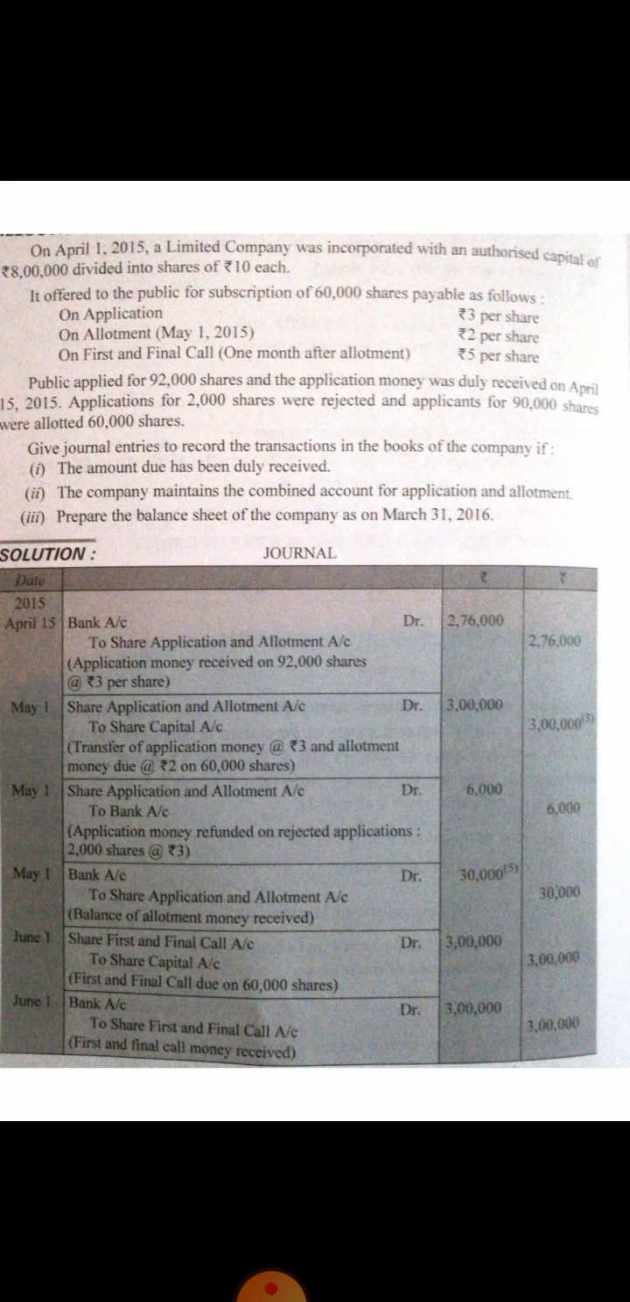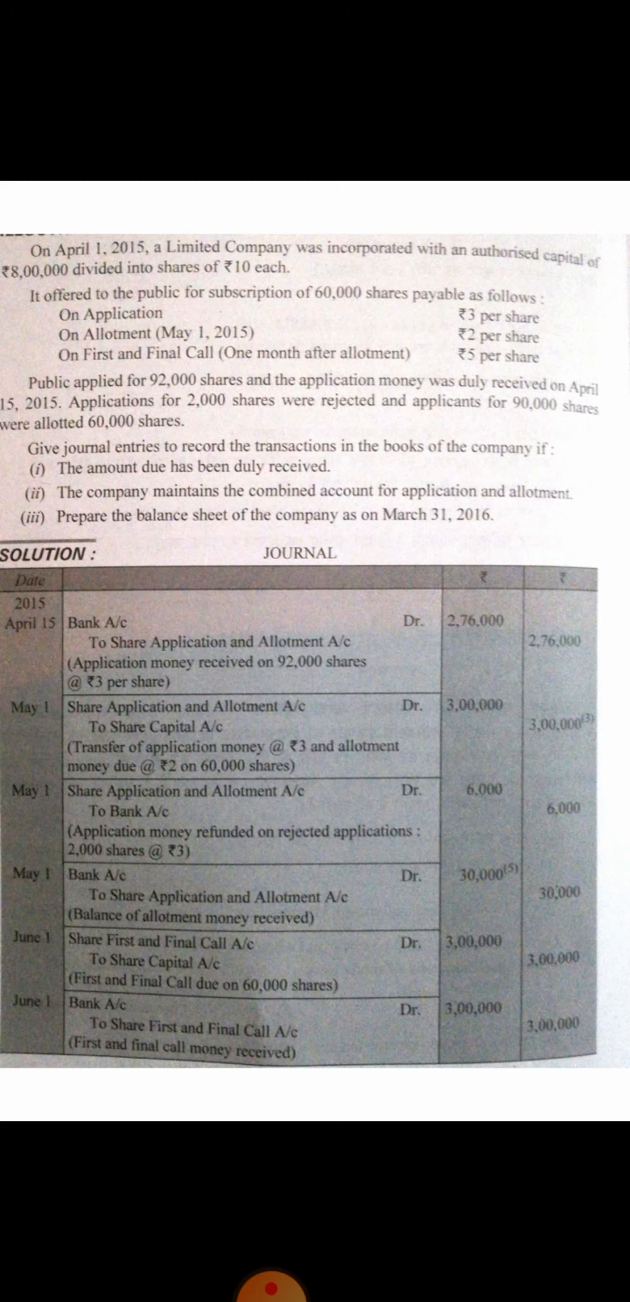Clear? Don't be confused with the amount. How will we compute the amount? For the first entry, you have taken 92,000 shares for which the public has applied. For the second entry, you will take only those number of shares which the company has actually allotted. Clear? The company has allotted 60,000 shares.